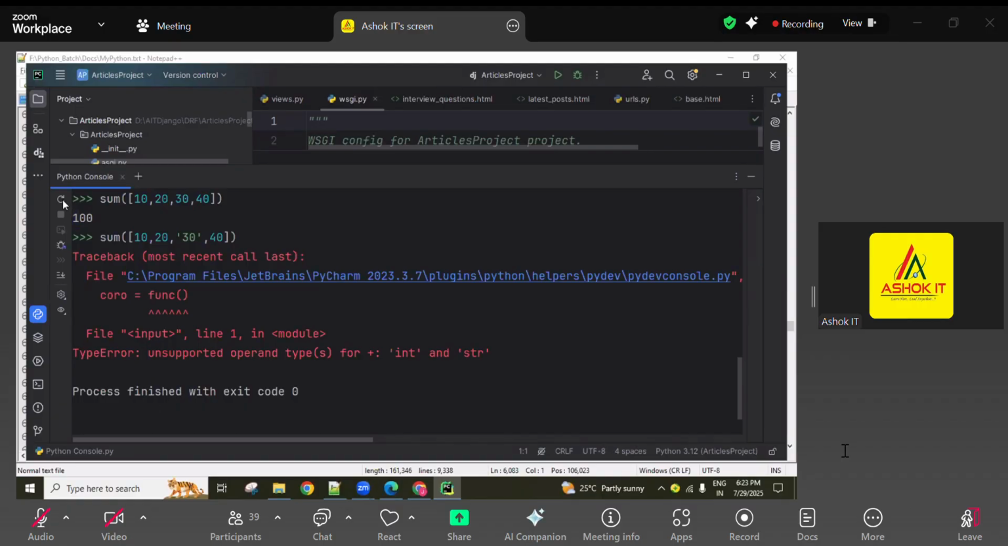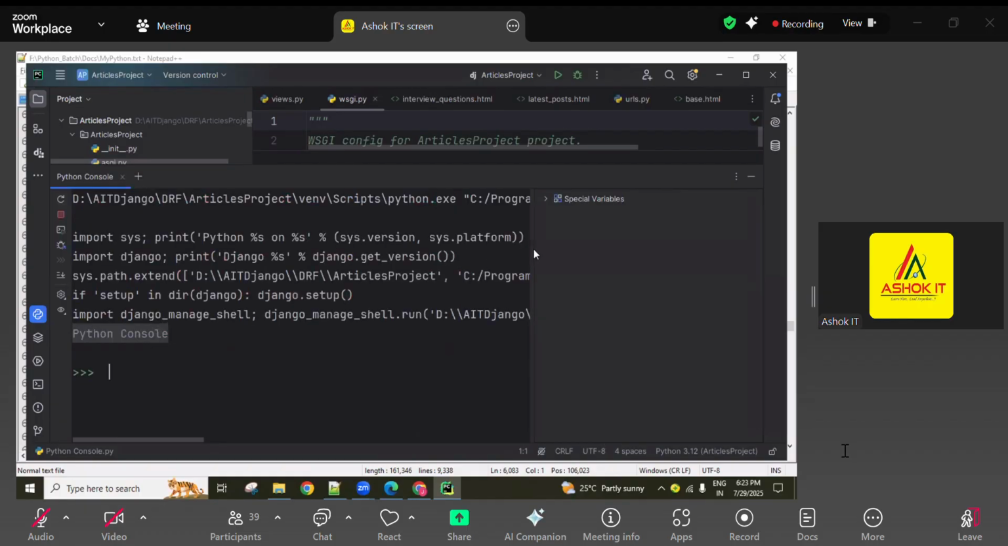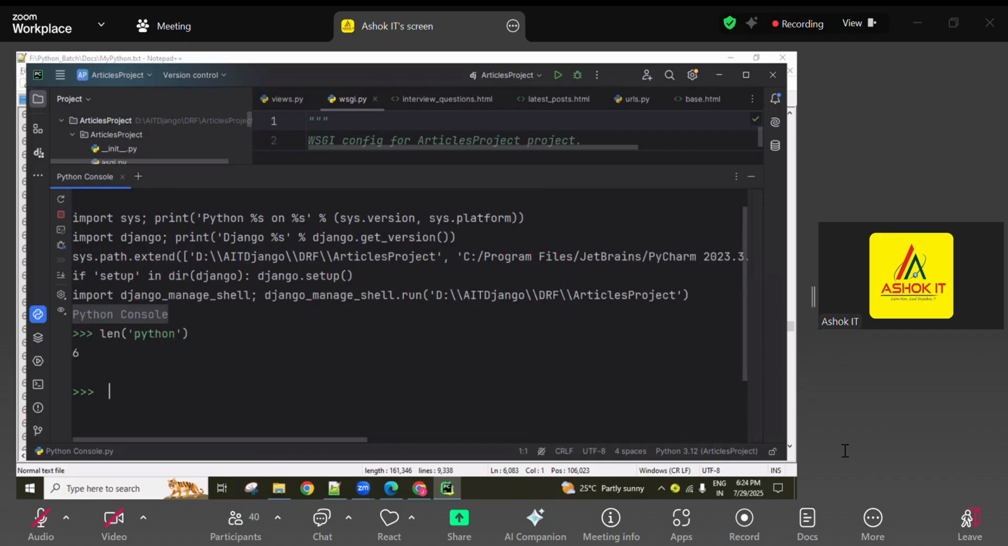Okay, now next here, you can take the len function. Len of this string: how many values are there here? There are 6 values, so it returns string length 6.